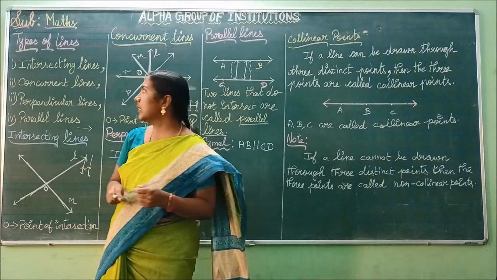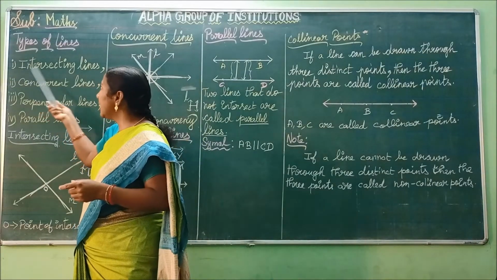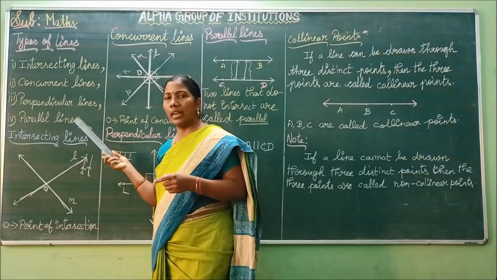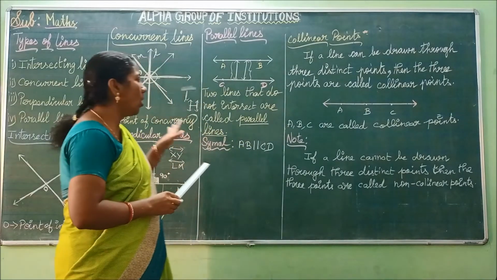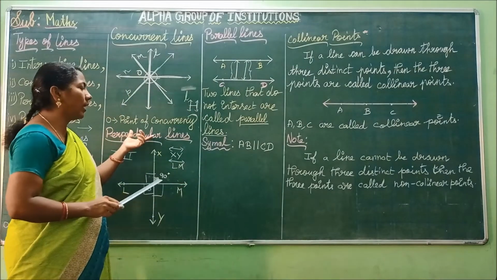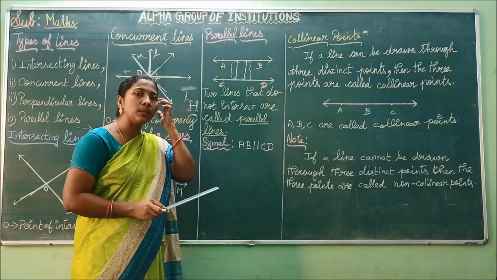So far, what we have discussed? Types of lines: intersecting lines, concurrent lines, perpendicular lines, parallel lines. I hope you will understand all the types of lines. Now, how can we represent the perpendicular lines and the parallel lines in symbolic form?